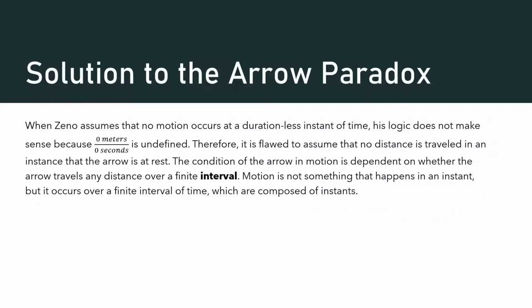So, when Zeno assumes that no motion occurs during a durationless instant of time, his logic does not make sense, because 0 meters over 0 seconds written mathematically is undefined. Therefore, it is a flaw to assume that no distance is traveled in an instant that the arrow is at rest. The condition of the arrow in motion is dependent on whether the arrow travels any distance over a finite interval, not an instant. So, motion is not something that happens in an instant, but occurs over a finite interval of time, which is composed of many instants.